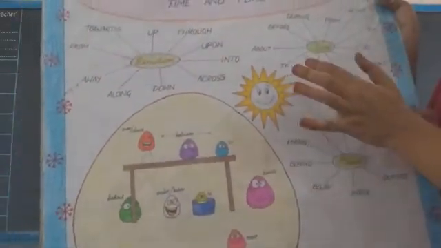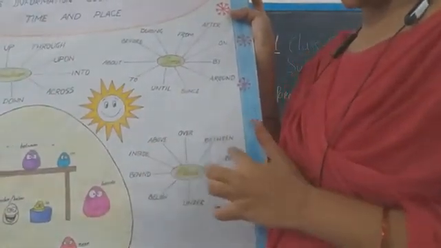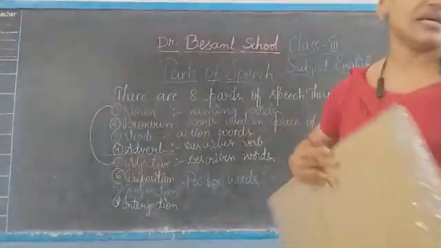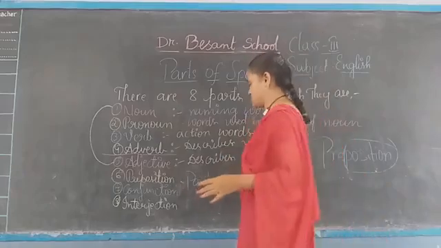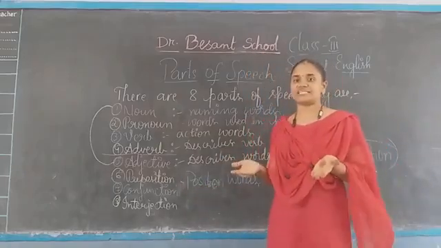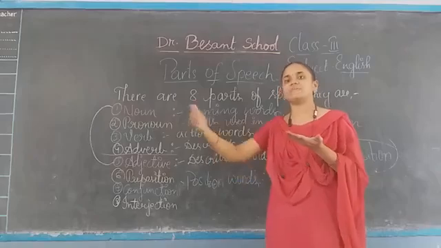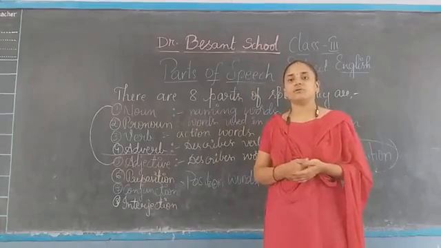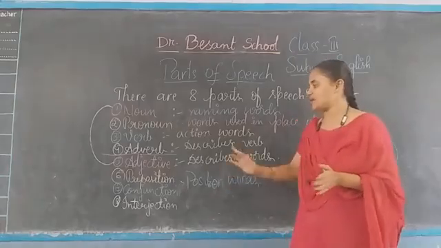Whatever it is, it shows us inside, above, over, between, beside, outside, under, below. All these are prepositions. Prepositions are nothing but they show us the position of the nouns. Where is the noun exactly located? On the, in the, under the, below the, beside the, behind the, in front of, over, above, between, after, before, whatever the place may be, it shows us the position of the nouns.